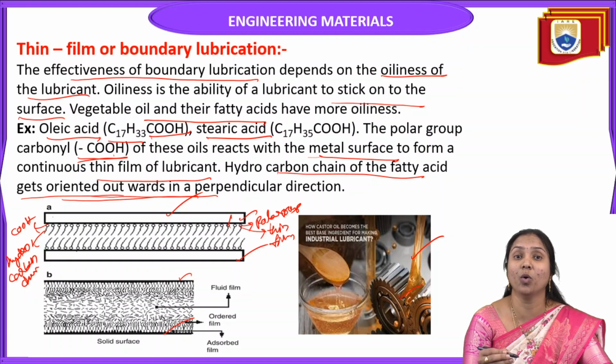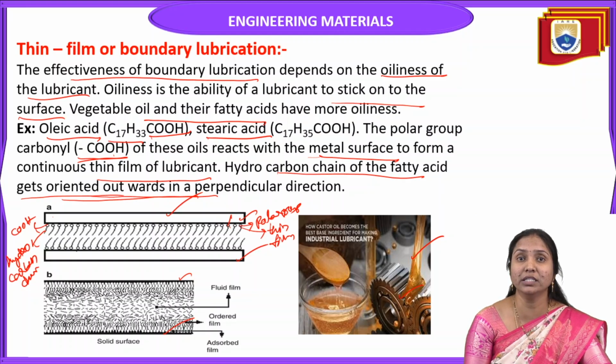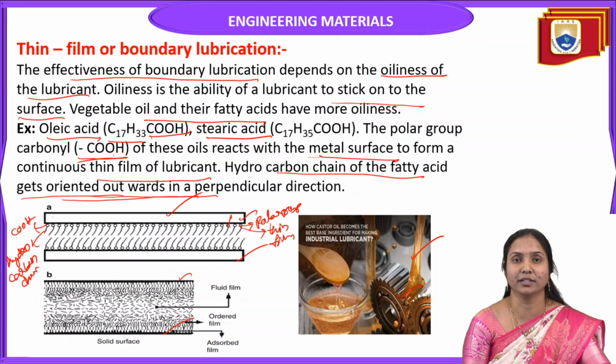In this way it avoids the friction between two moving surfaces. That means it forms a boundary layer in between two moving surfaces, which is why this lubrication is called boundary film lubrication. And the most important point is that the effectiveness of this boundary film lubrication depends on the oilness of the lubricant.